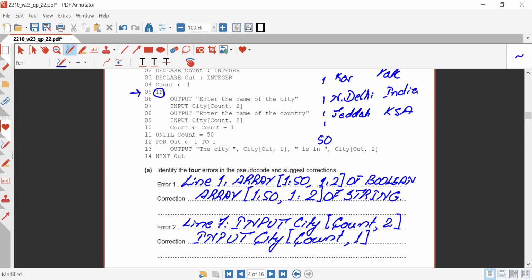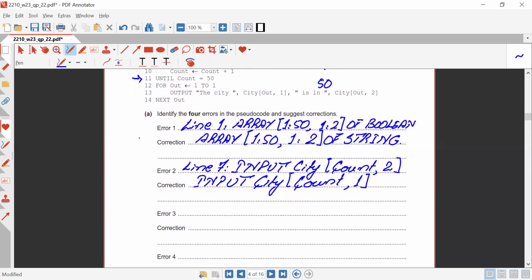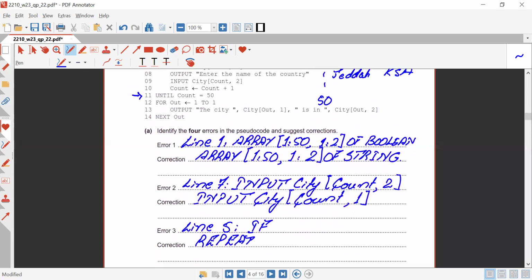Now we do have until count equals 50. So they are utilizing until at the 11th position, but at the 5th, they have started with the part as an if condition. So at the 5th, there will be line 5, if is the error, and it should be repeat.